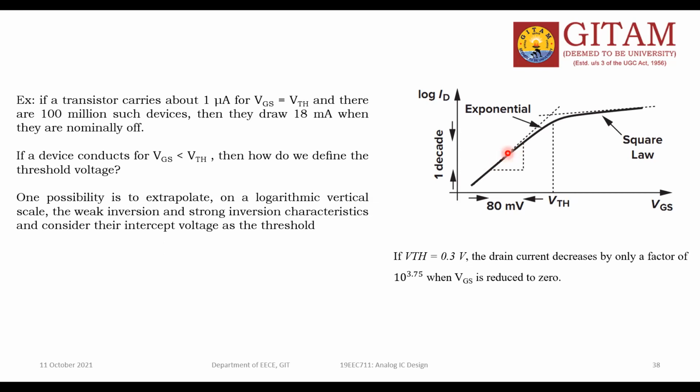This slope is called the subthreshold slope. What is the definition of subthreshold slope? The amount of VG change required to make log ID fall by 1 decade. I hope you understand.